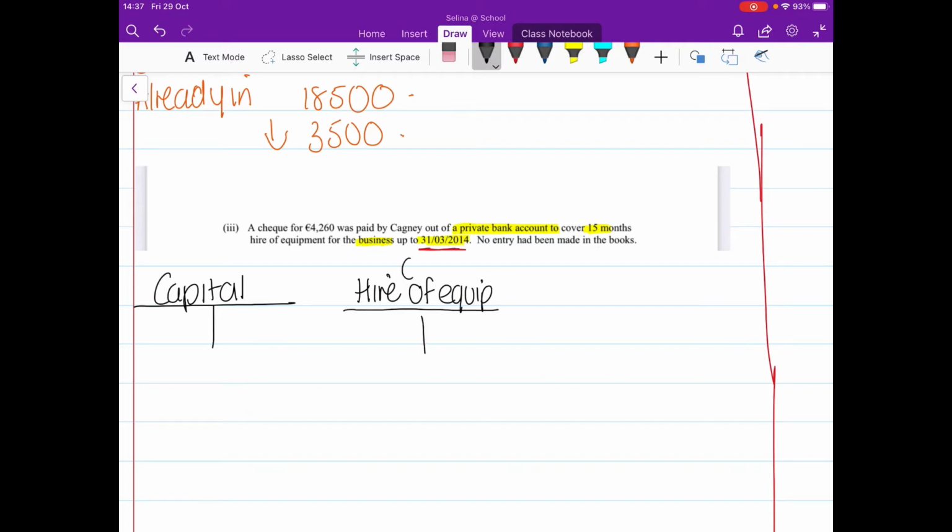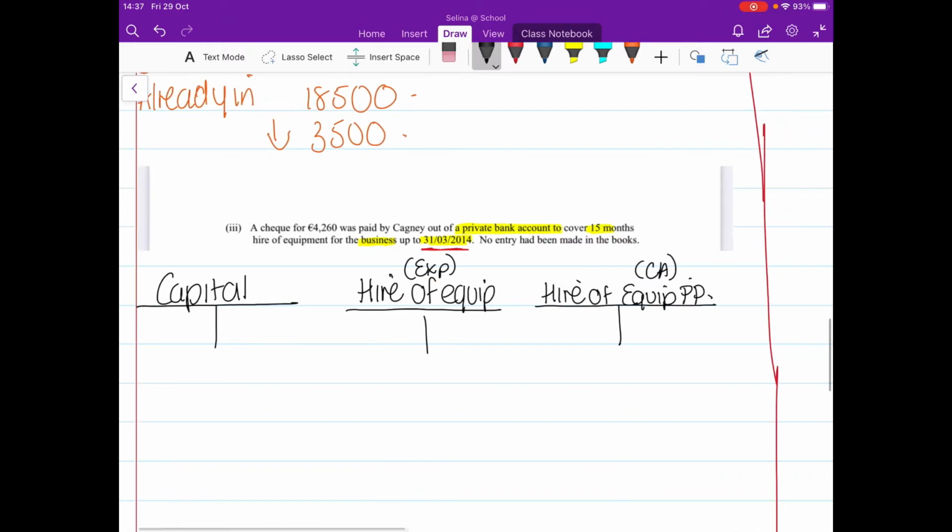That will be my expense for this year, how much of it is for this year, and then I'm going to have hire of equipment prepaid, and that will be my current asset. Okay, now, the funds that he's putting into the business is €4,260. So I need to record that in the capital account. Capital's always on the credit side, so I'm going to go €4,260 on the credit side there.